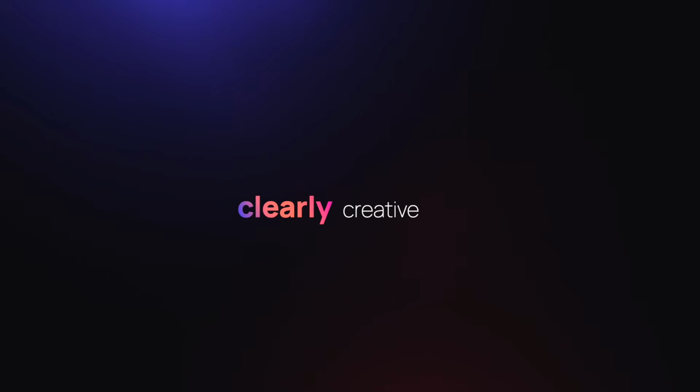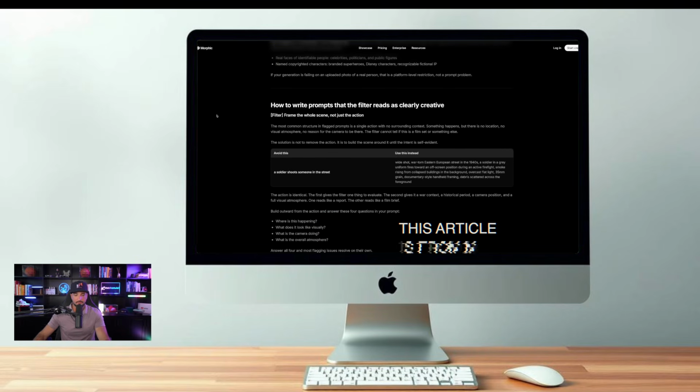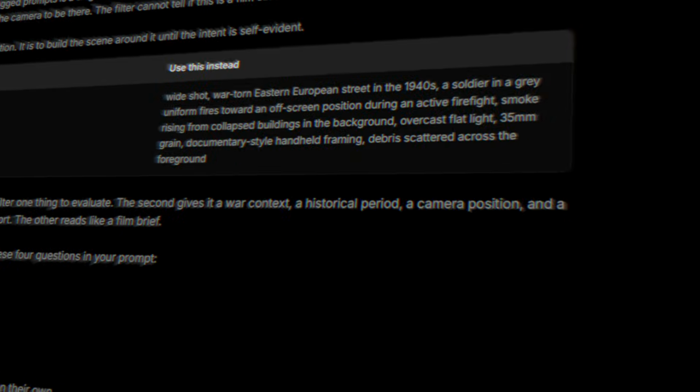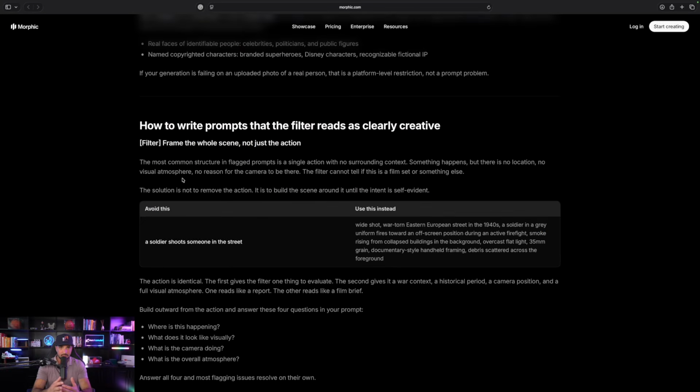So now when it comes to prompting, how exactly do we write prompts that the filter reads as clearly creative? Now look at this right here. The most common structure in flagged prompts is a single action with no surrounding context. Here we're gonna have two examples. Avoid this, and you can see it says, a soldier shoots someone in the street. That's probably not going to work. Use this instead in this right-hand side column, where you're still going to get a similar sort of video, but the way that you structure it is going to pass the moderation test, all right?